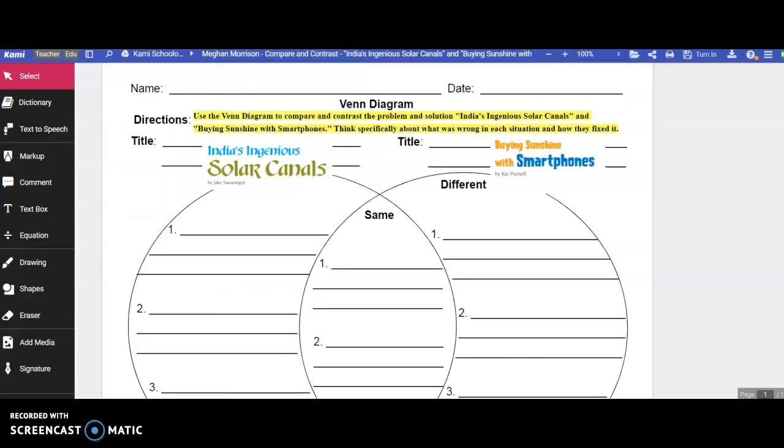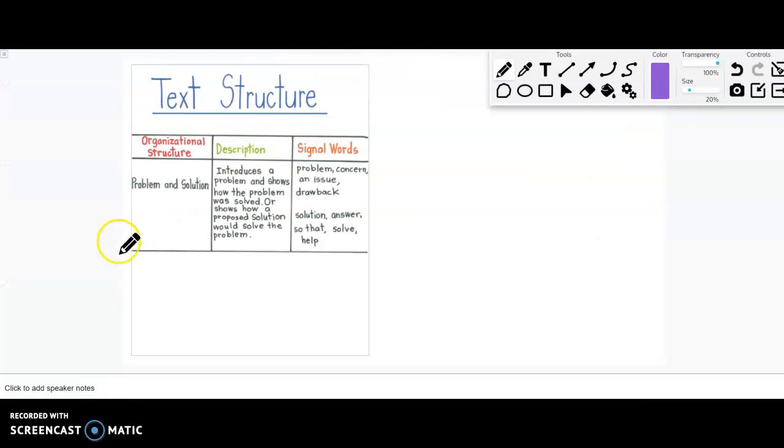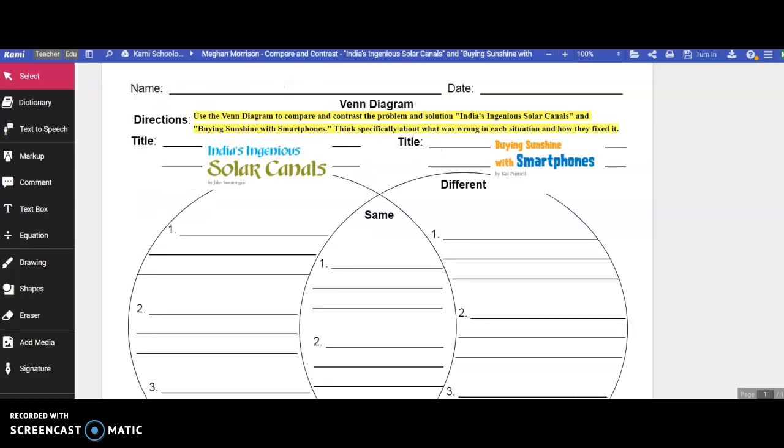Not just one takes place in Kenya, one takes place in India. Okay, that's true about the stories, but the idea is that you are saying what's similar and different about the problem and solution. Okay, so they both use some sort of technology to solve the problem, right? Both of the solutions have to do with solar technology, whether it's solar panels or the solar kit in buying sunshine with smartphones.